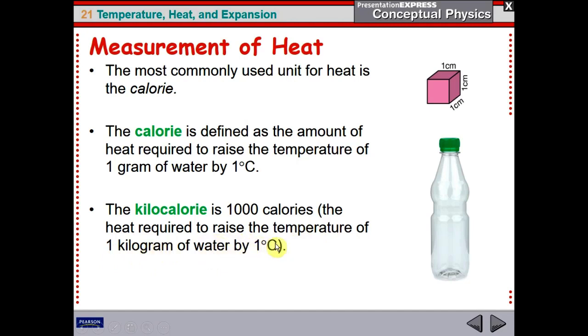Now 1 kilogram of water, you can put in 1 liter of volume. So this is a liter, and I'm sure you are all aware of the liter. If I put water in 1 liter, the amount of water will be 1 kilogram. Now if this water has some temperature and you want to raise the temperature by 1 degree Celsius, how many calories will you need? 1,000 small calories, or what we call the kilocalorie.